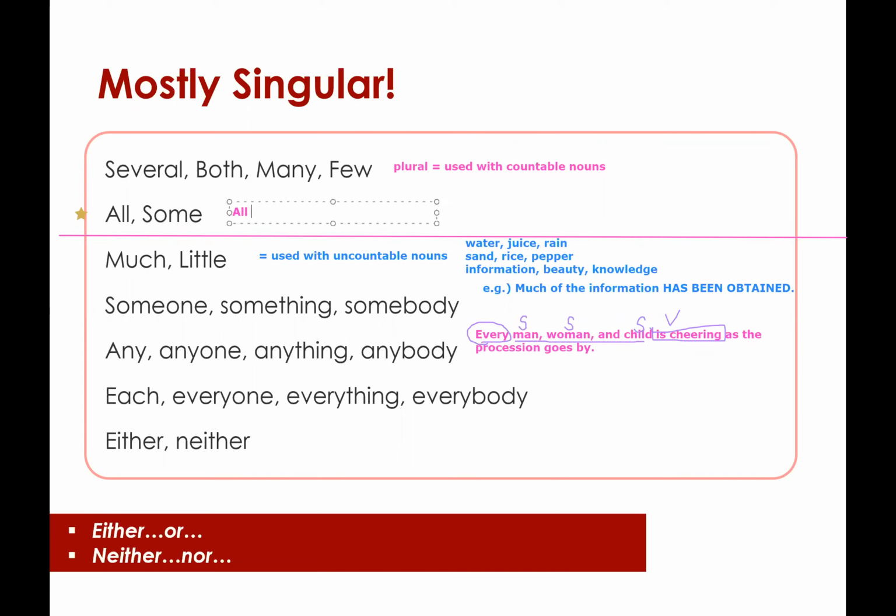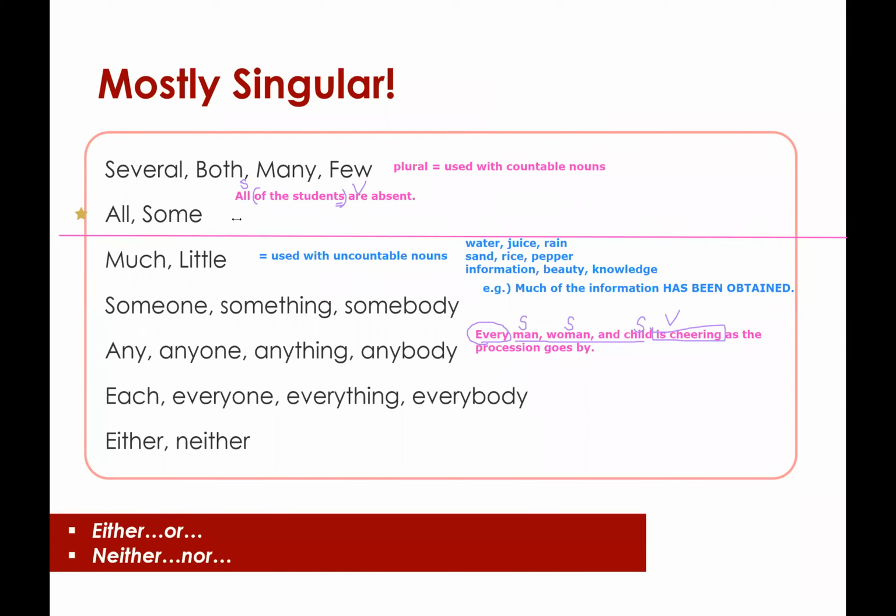So let's say all of the students are absent, right? In this case, the subject is all. Remember that you want to cross out your prepositional phrase, right? But students, that is countable. So all are absent.